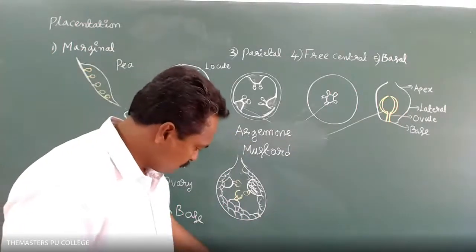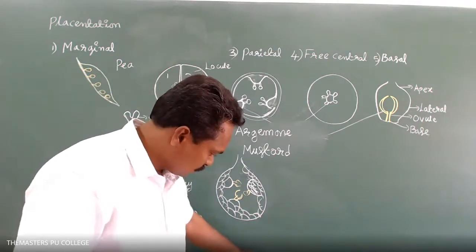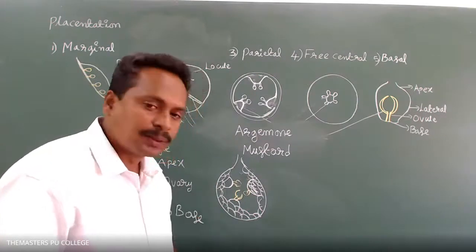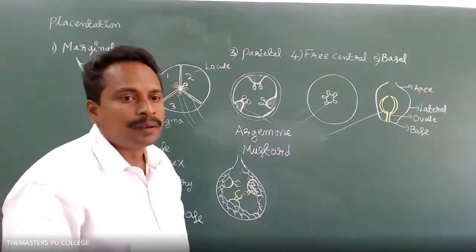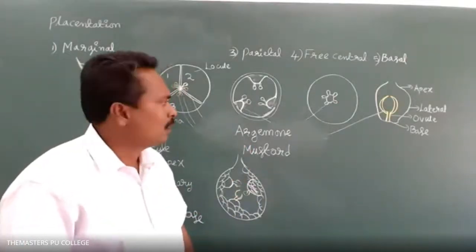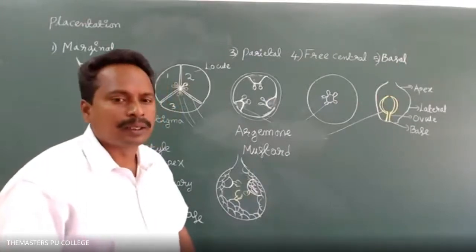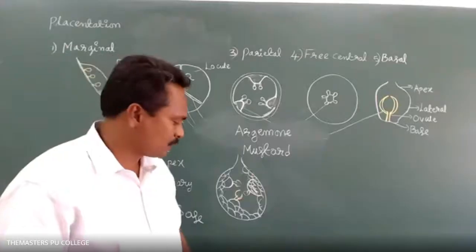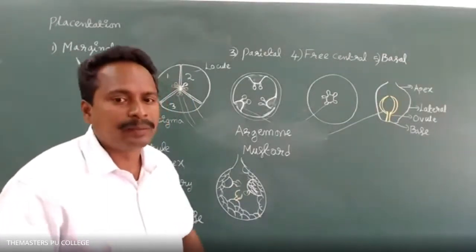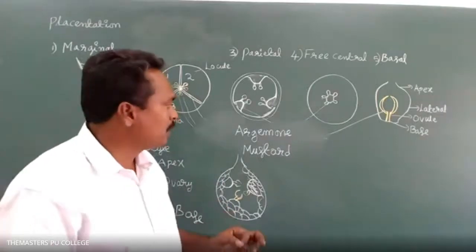The flower appears yellow in color in the Argemone plant species. Tomorrow I will bring that plant. The common name is prickly poppy. The scientific or biological name is Argemone. The common name varies depending upon the region: in Karnataka it is one name, in Andhra Pradesh in Telugu it is another. So the common name varies, but the scientific name or biological name is Argemone.